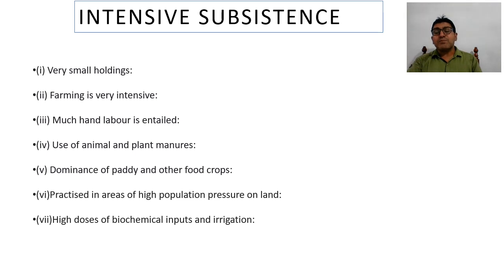Another thing is that the most common crop of this type of agriculture is rice. And as we know, from the transplantation of the paddy to harvesting, most of the work is done by hand only. Next is the use of animal and plant manures. Farmers' affordability is very limited, that's why they use manures.